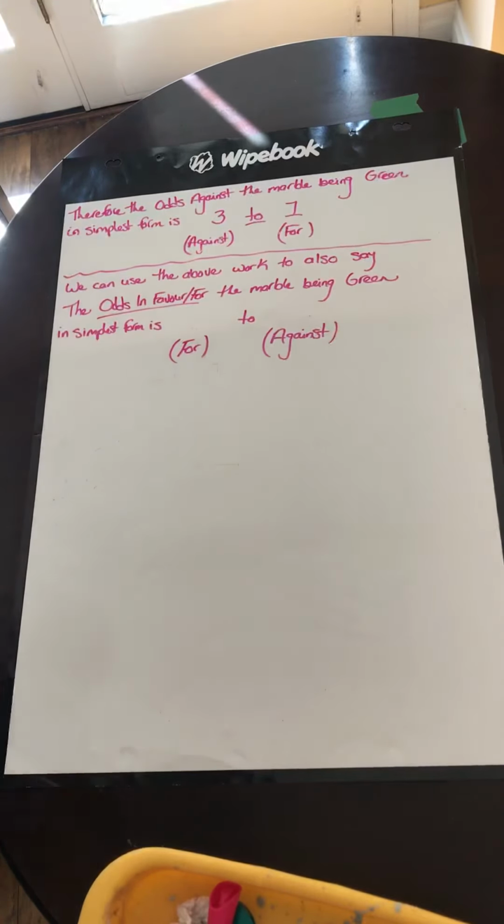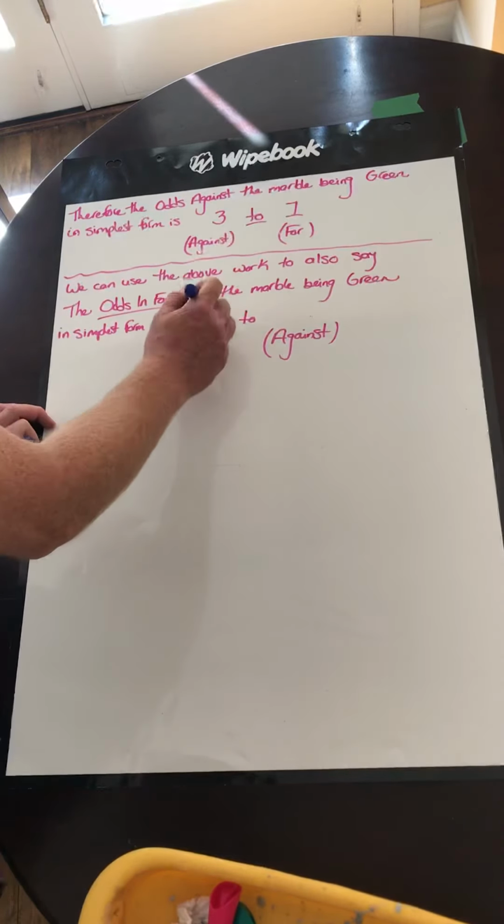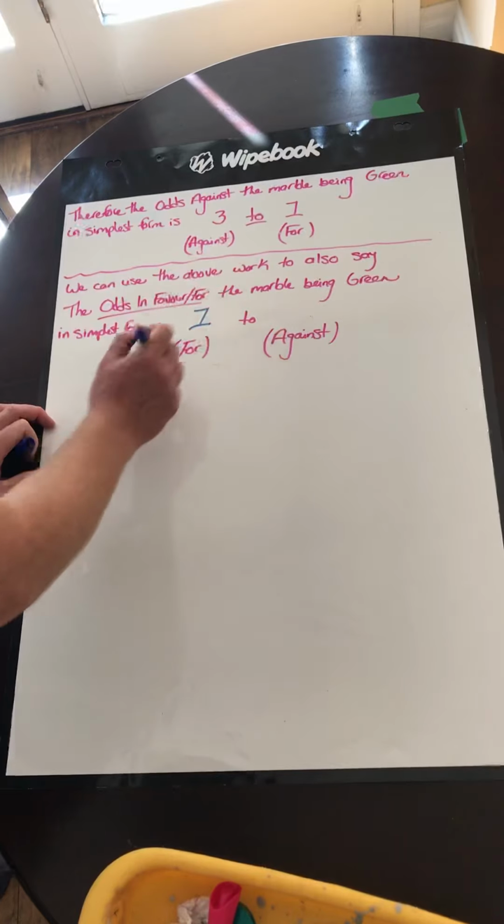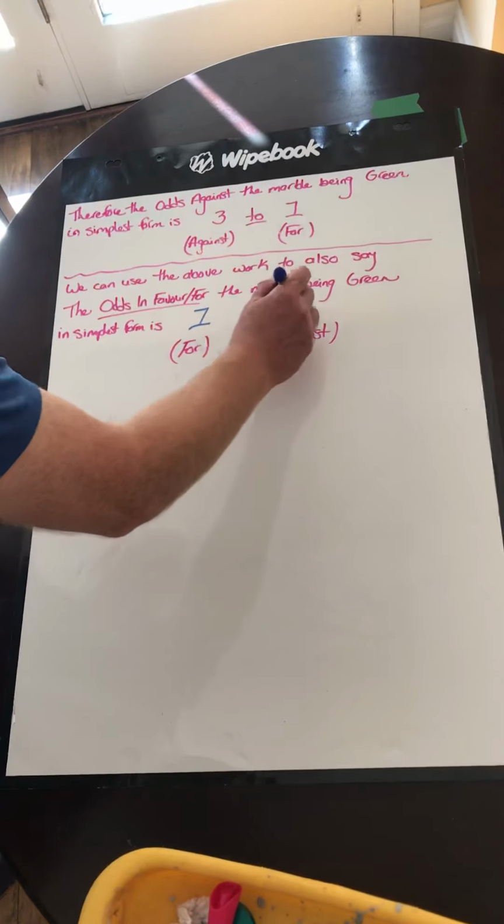And again, we're able to use that work that we did. The odds against the marble being green in simplest form are 3 to 1. We can use our work to also say the odds in favor or for the marble being green in simplest form. This time, odds for are 1, the odds against are 3, so 1 to 3.